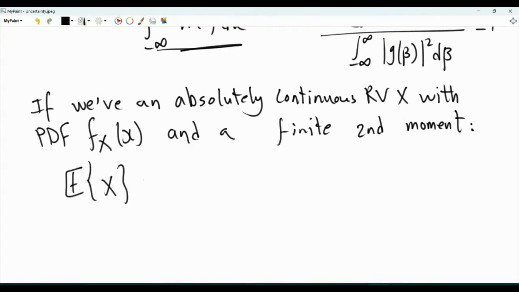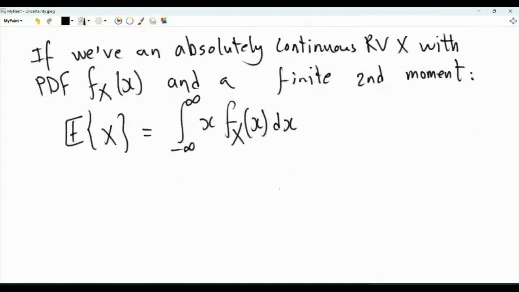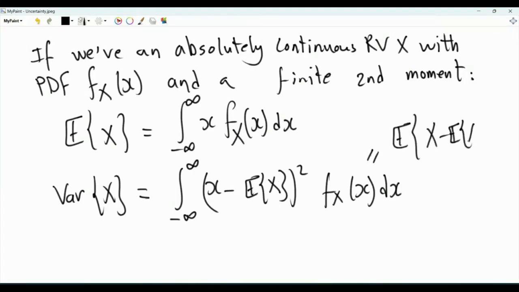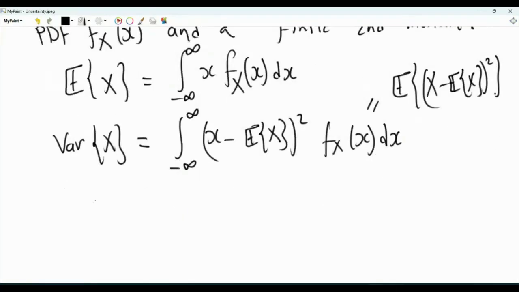And this mean, the expected value of x, is given by the integration from minus infinity to infinity of x f of x dx. Then we can compute the variance. The variance is the integral from minus infinity to infinity, where we take x and subtract the mean value, then square, multiply by the PDF, and then integrate. This is the expectation of x minus its first moment, all squared.